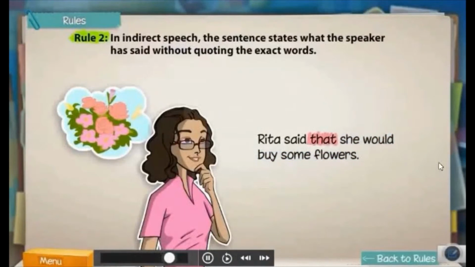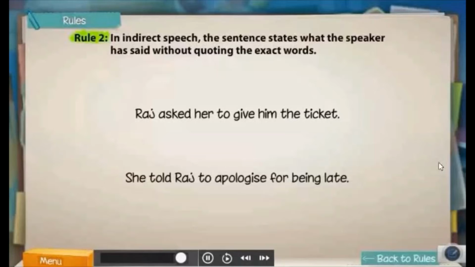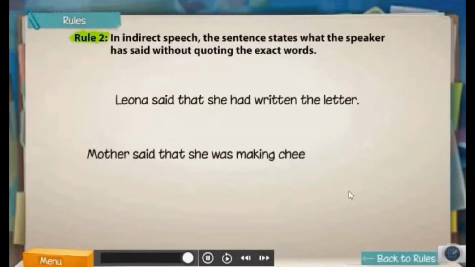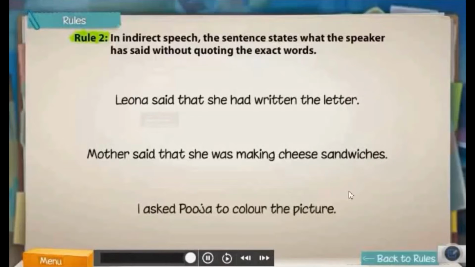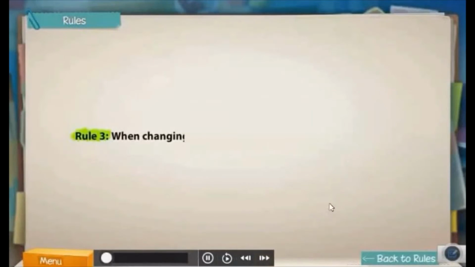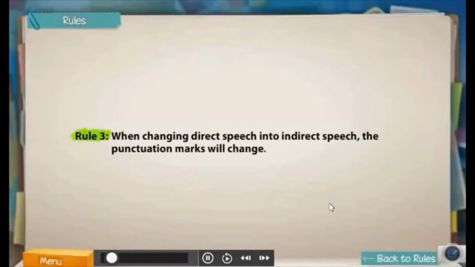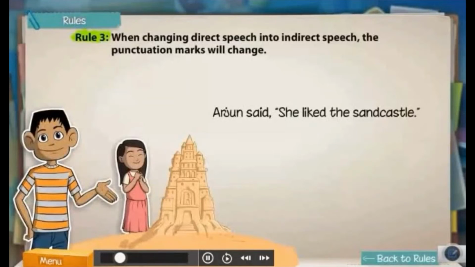The word that is usually placed between the two parts of the sentence in indirect speech. However, that is not always used in indirect speech. Here are some examples of indirect speech. When changing direct speech into indirect speech, the punctuation marks will change. Let's look at the punctuation marks used in direct speech.